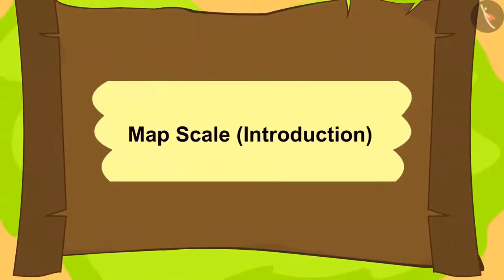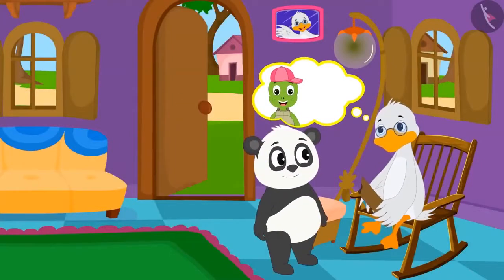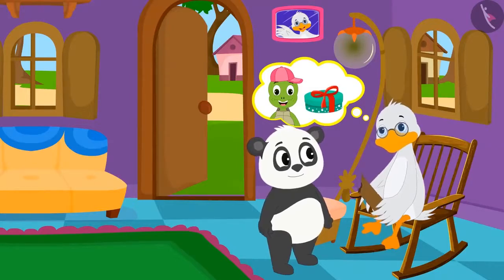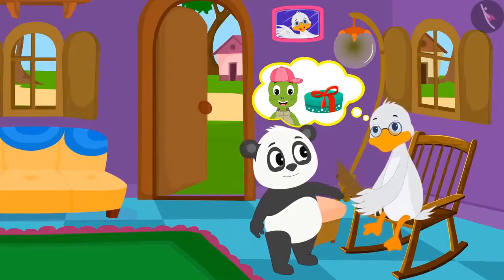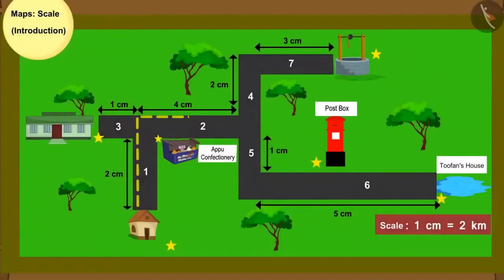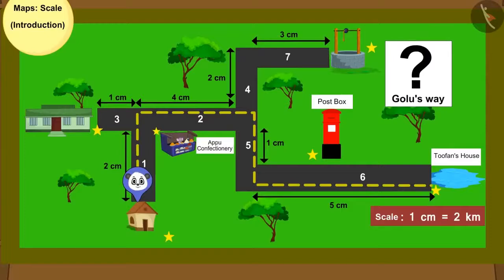Children, in this lesson, we will learn about the scales on maps. For Tufan Tortoise's birthday, Babble Duck Uncle sent some sweets with Golu Panda. Uncle gave Golu a map from his house to Tufan Tortoise's house, which was marked with a dotted line. Can you tell through which places will Golu pass on the way?